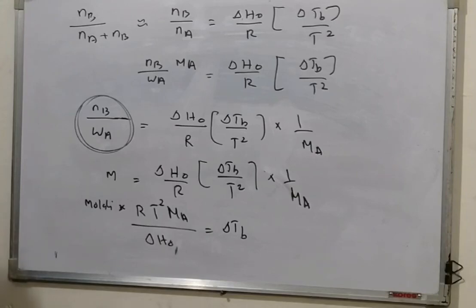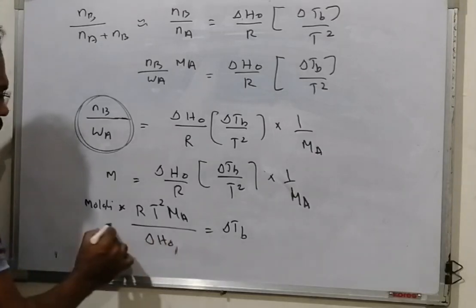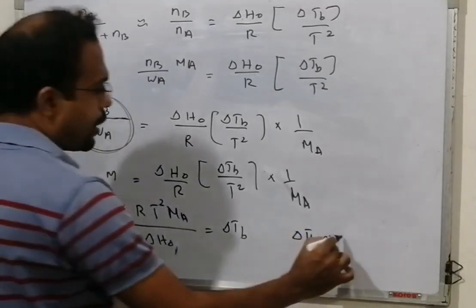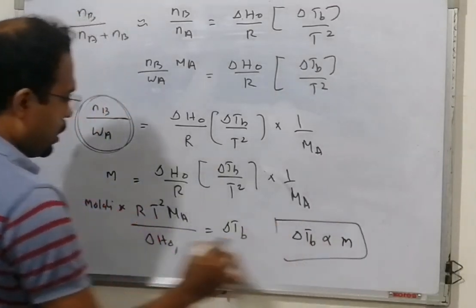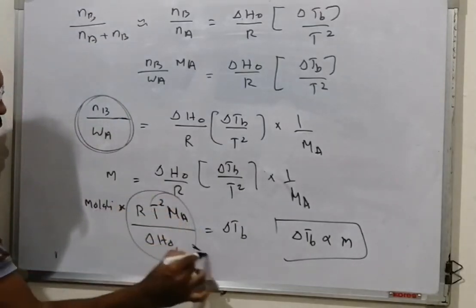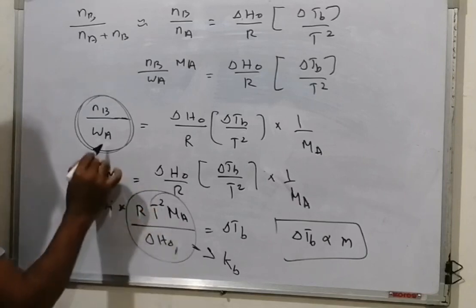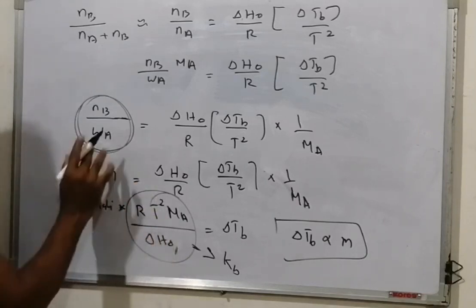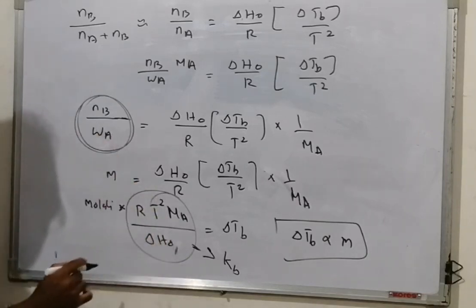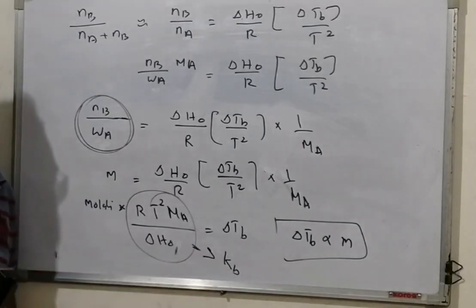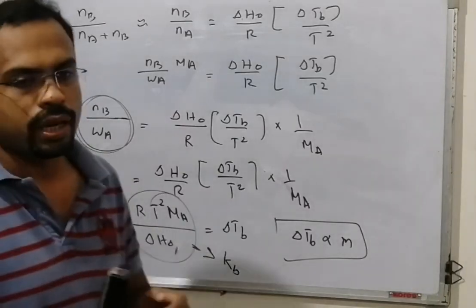That is, delta Tb is directly proportional to the molality m. This entire term is called Kb. There will be a 1000 if you convert this kilogram into gram. This is Kb. This is how we derive the equation.